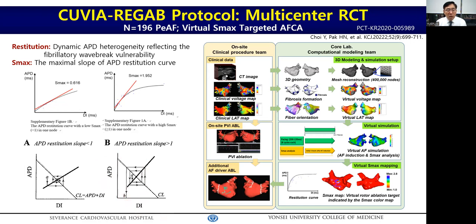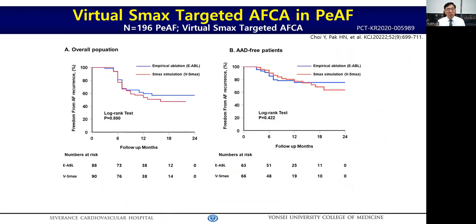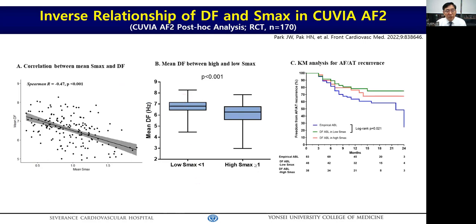So the QBR REGAP targeted the high SMAX sites, and it is a prospective multicenter randomized clinical trial that included 196 patients. QBR REGAP targeted the highest 10% of SMAX sites instead of dominant frequency, and the modeling process was similar to QBR AF2. This is the rhythm outcome of QBR REGAP. Unlike dominant frequency ablation, SMAX targeted extra PV ablation did not improve the outcome of persistent AFib ablation in this study. So SMAX reflects the wave break vulnerability, and dominant frequency stands for active AF drivers.